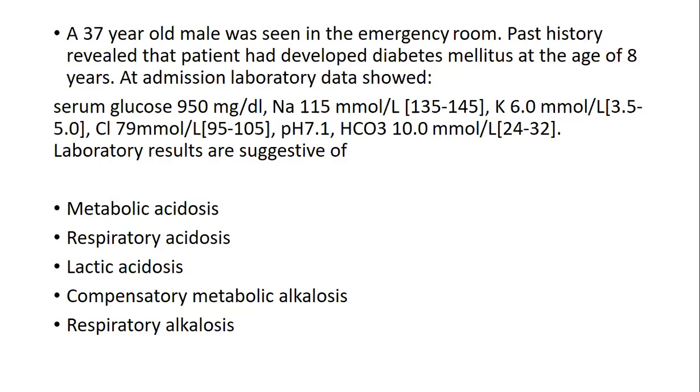No, because there is no sign of any involvement of the other things. He has not given any indications, it is just contradictory to this one. Compensatory metabolic alkalosis cannot be possible with this. Two points: he is a diabetic. Second point, glucose 950. Third point, potassium is high. Then it is most probably suggestive of metabolic acidosis.